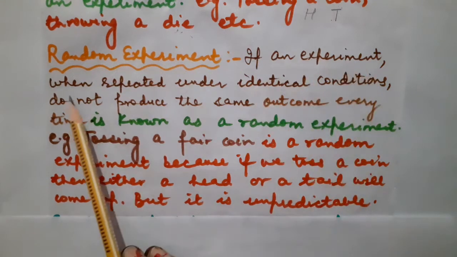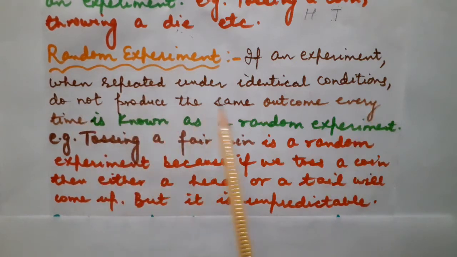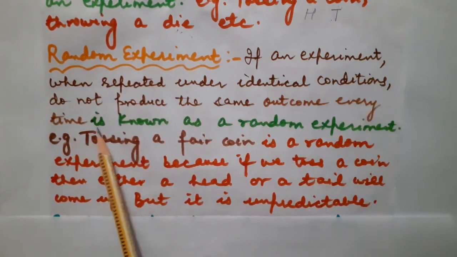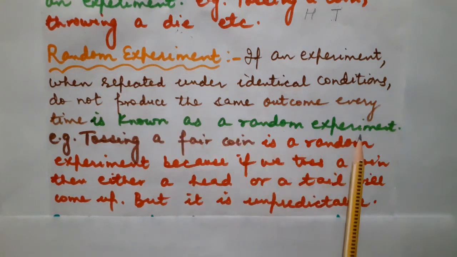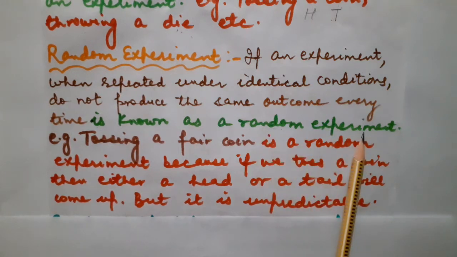If an experiment, when repeated under identical conditions, does not produce the same outcome every time, it is known as a random experiment. Basically, children, random experiments are always unpredictable. For example, if I am going to toss a coin, I am not sure that every time I will get head only, or that I will get tail every time, correct? So tossing a coin, throwing a die, or whatever other kinds of experiments there are, they all are basically known as random experiments.